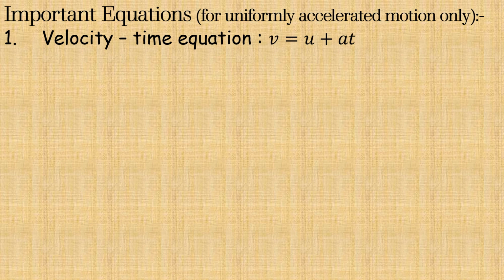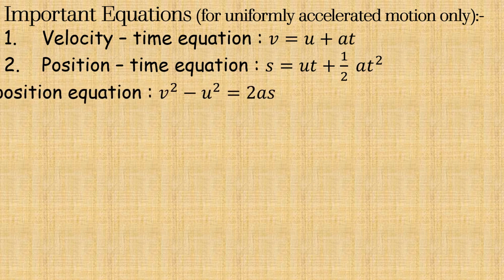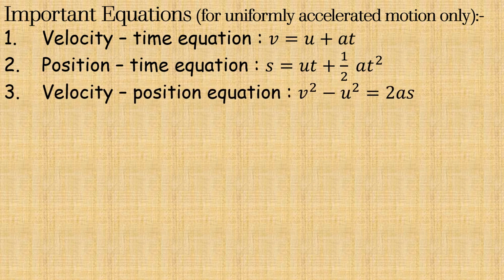Next is the position time equation, which derives that distance is equal to initial velocity into time plus half into acceleration into time squared. The last equation is the velocity position equation that states that final velocity squared minus initial velocity squared is equal to 2 into acceleration into distance.